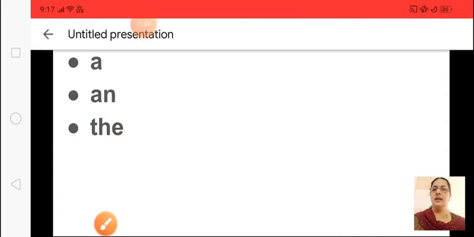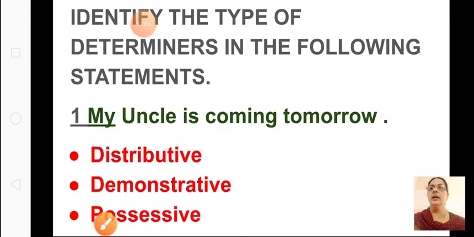Now shall we go to the next one? Okay. Identify the type of determiners in the following statement. My uncle is coming tomorrow. So in this you have to choose among these three only. Okay. What are the three given? Distributive, demonstrative or possessive adjective. From these you will choose one, whether it is distributive, demonstrative or possessive.